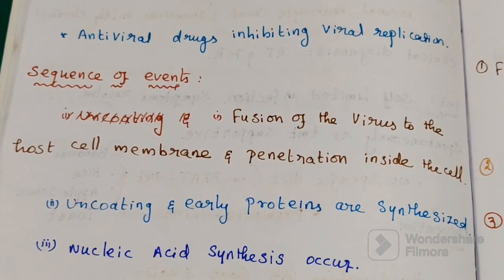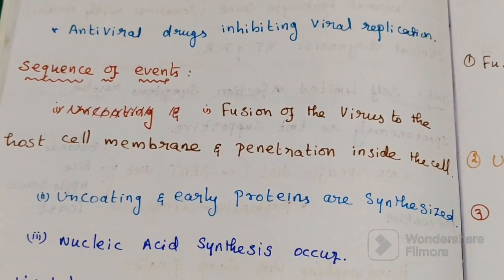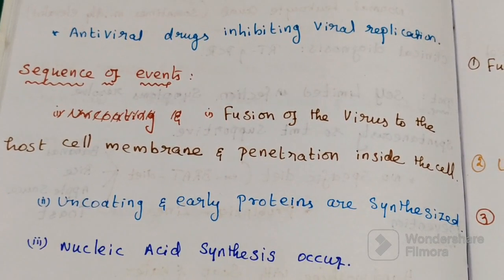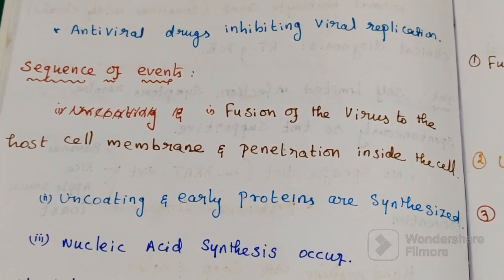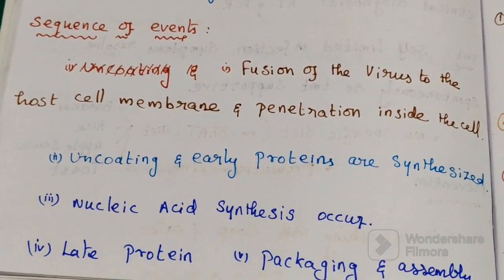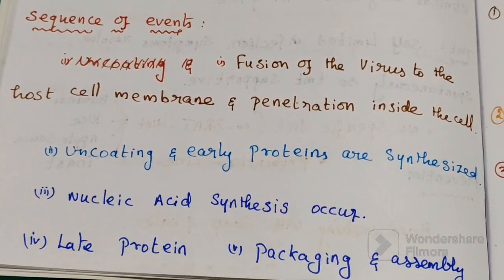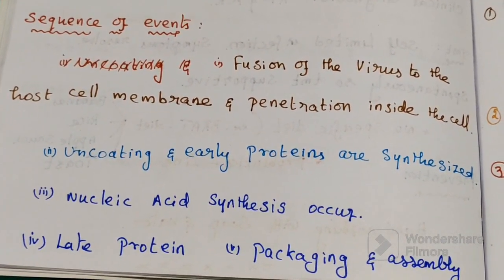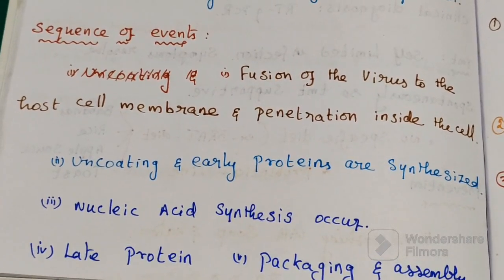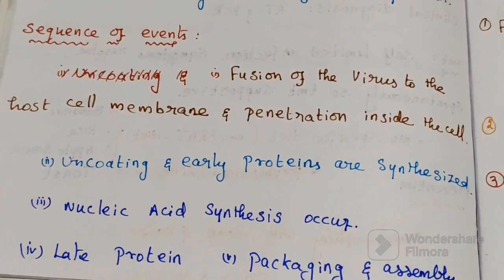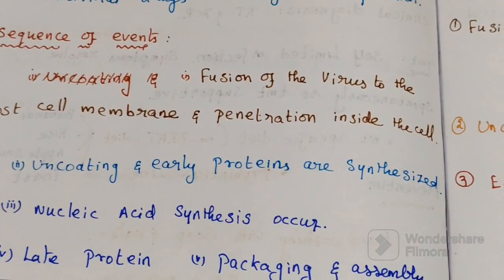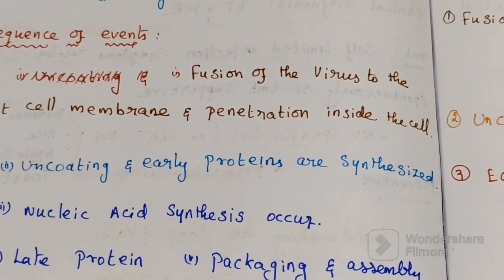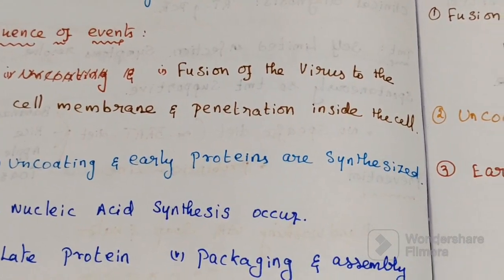Uncoating occurs and early proteins are synthesized. Followed by early protein synthesis, nucleic acid synthesis occurs. Later on, late proteins are synthesized. After the late protein synthesis, there will be packaging and